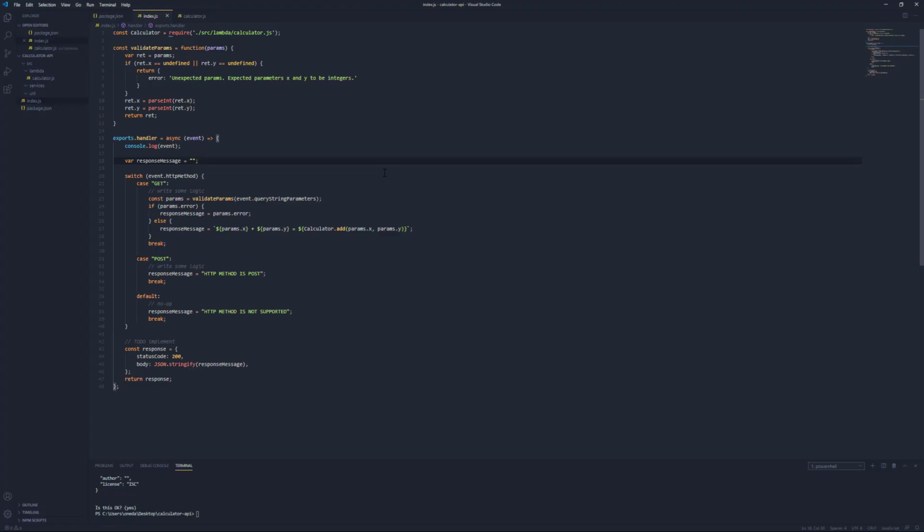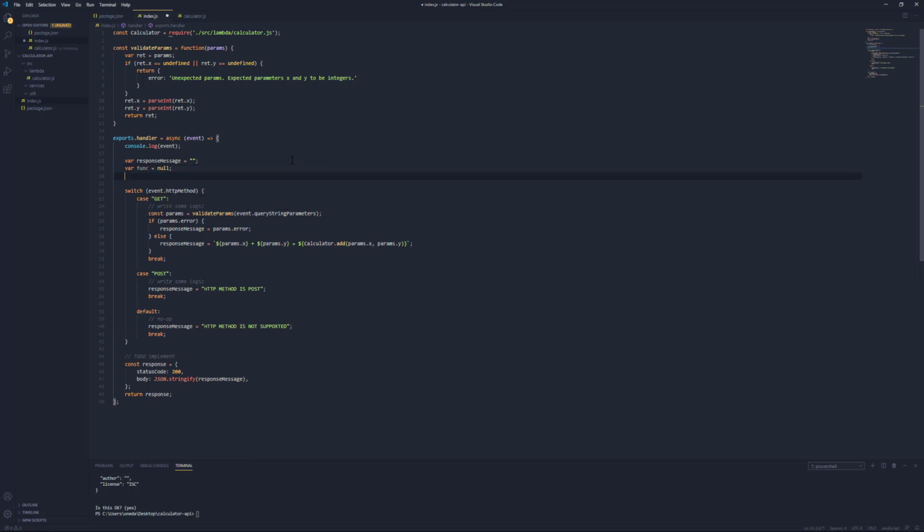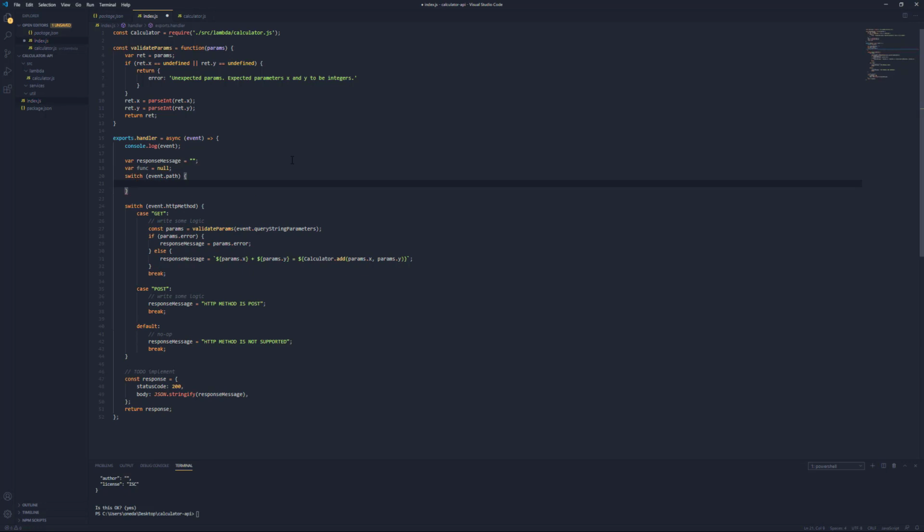Okay, so one value that we actually get from the event is the path. And something that we can do here is we can say var func, so this will be short for function. We'll set that to null for now. And then we'll say, let's switch on event.path so we can get some context about which function we should call from the calculator.